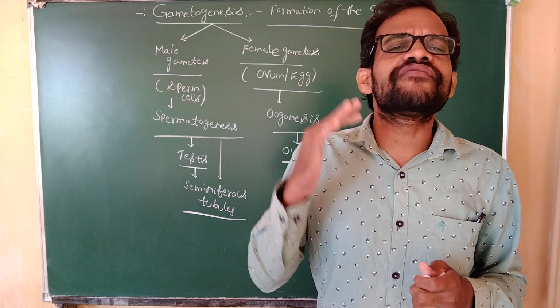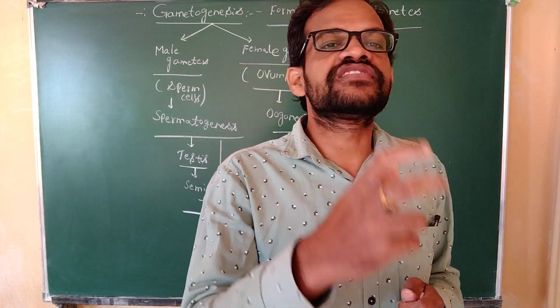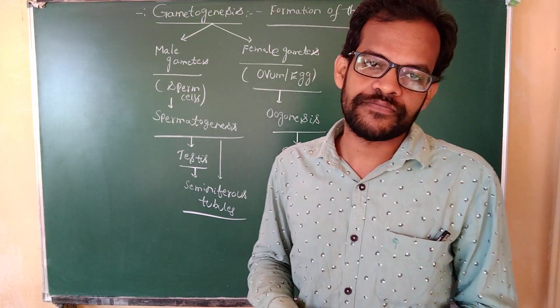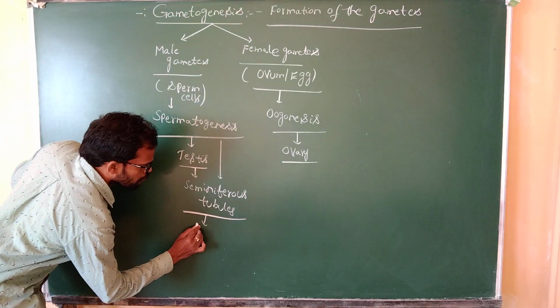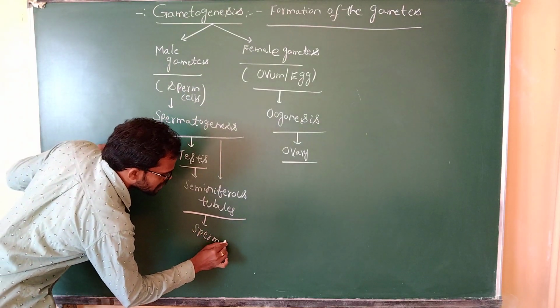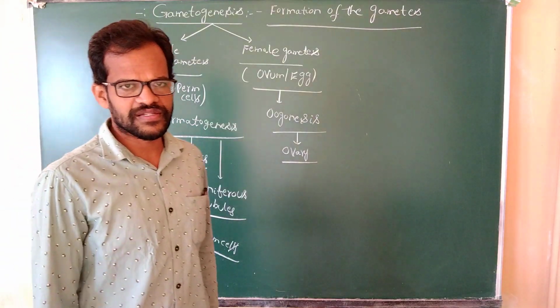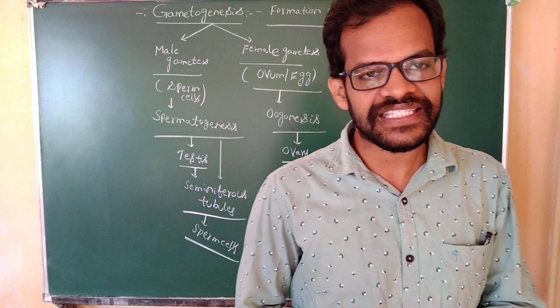They continuously divide, participating in mitotic and meiotic division. They continuously produce sperm cells. The seminiferous tubules produce sperm cells, and this process takes place inside the seminiferous tubules.